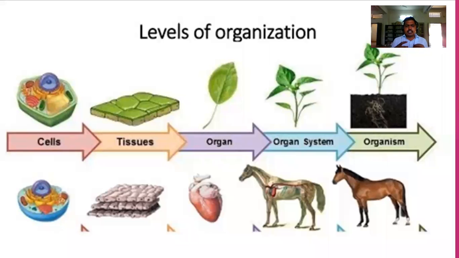A group of cells will combine and form the tissue.